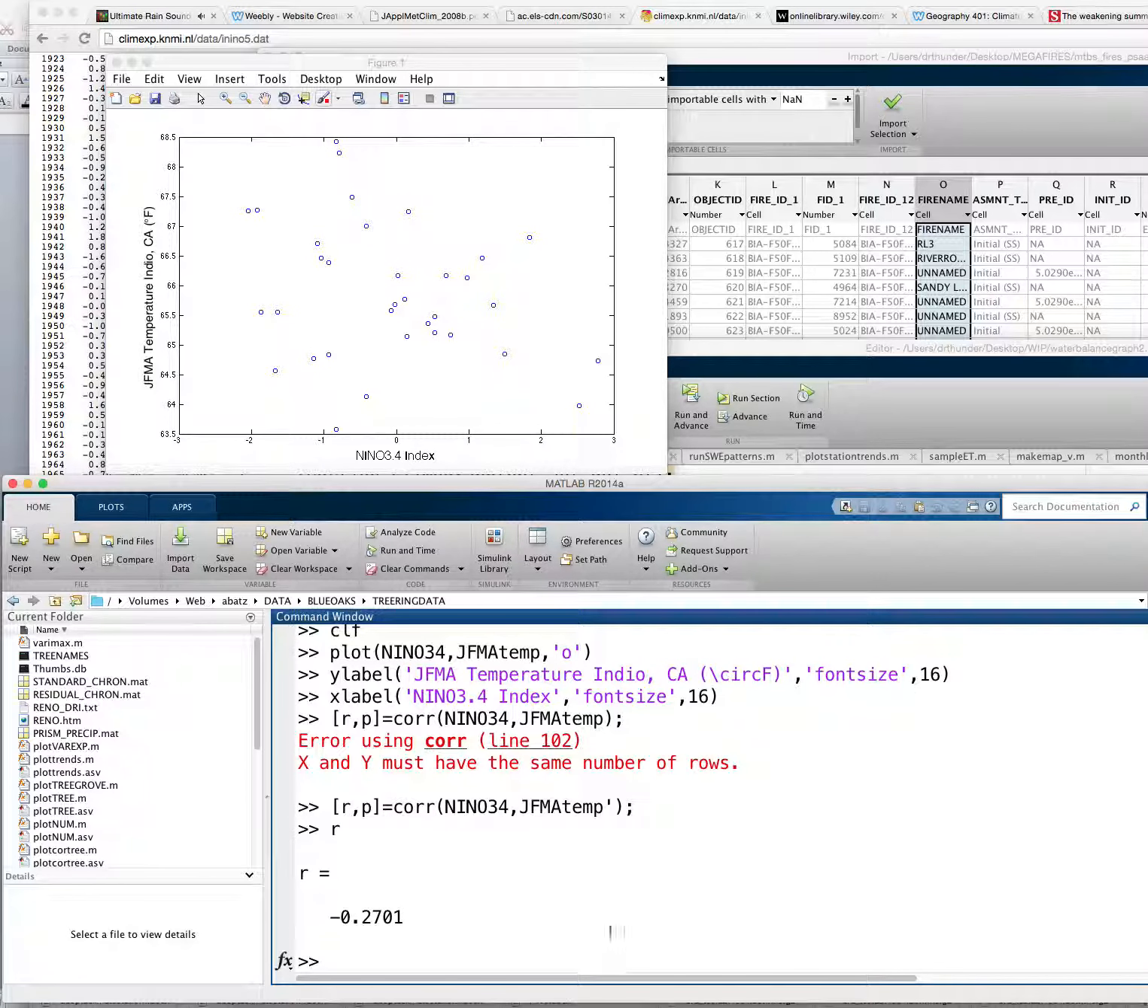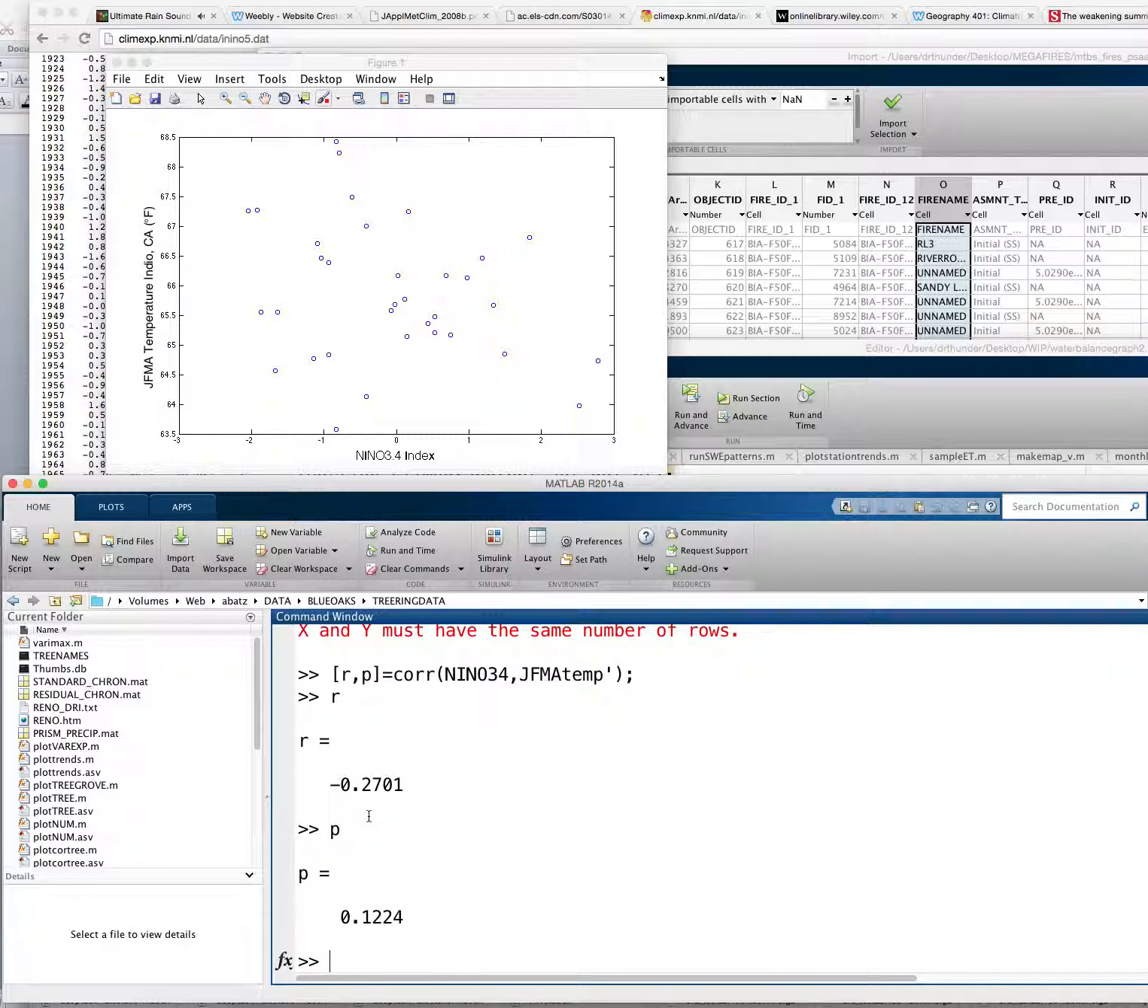And when I do that, I will get an R value and a P value that get returned to me. So the R value is the Pearson's correlation coefficient. So this is telling me the linear relationship between the two variables. A correlation of 0 means that it's total and utter garbage. It's completely uncorrelated. A correlation value of -1 means that it's perfectly negatively correlated.